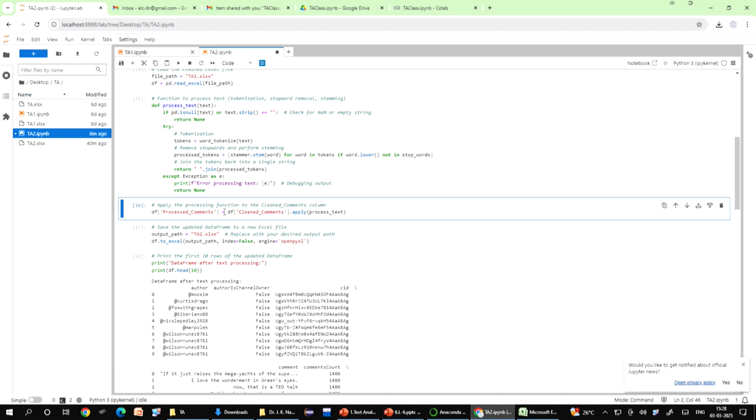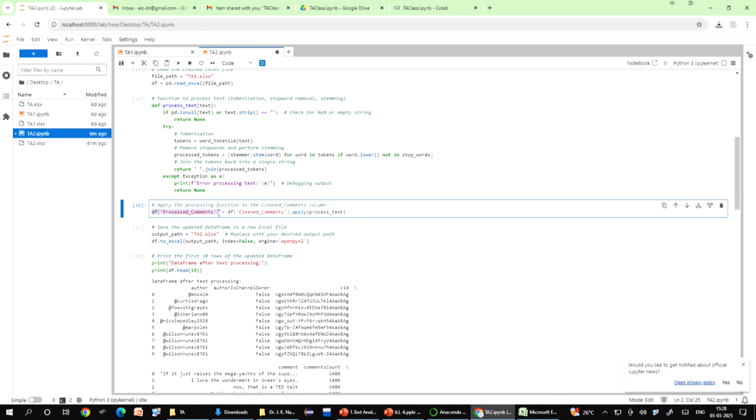Now, the next code that we make is processed_comments, right? So, this line creates a new column in the data frame called processed_comments, which will store the clean and processed text. Okay. So, obviously, this is very important, because once you have the cleaned processed comments, only then will the final analysis be done. Otherwise, you would have done the analysis on mistaken sentences or wrong sentences with a lot of errors. Now, that part is over.